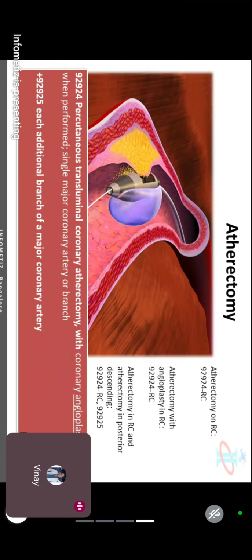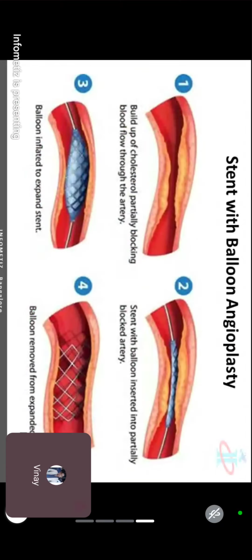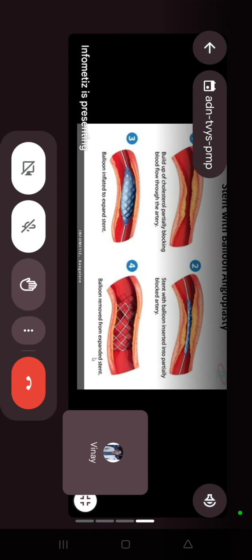That is known as stent placement. After the atherectomy, they will apply a stent. A stent is a small mesh which prevents further narrowing.